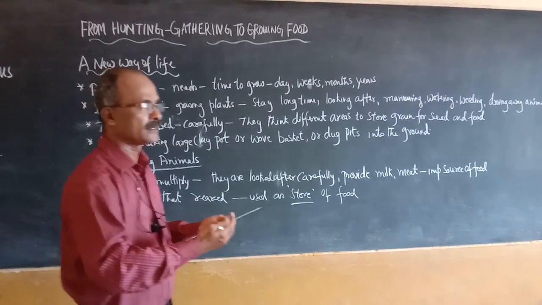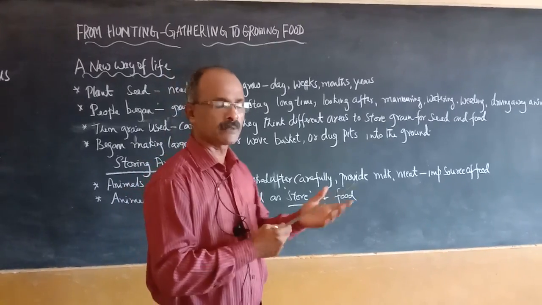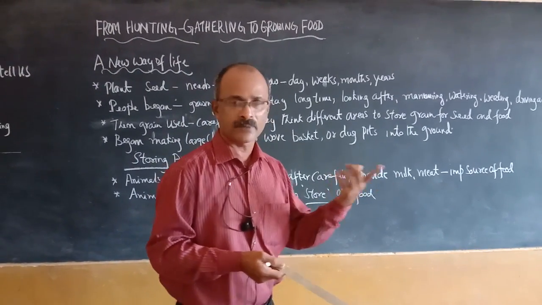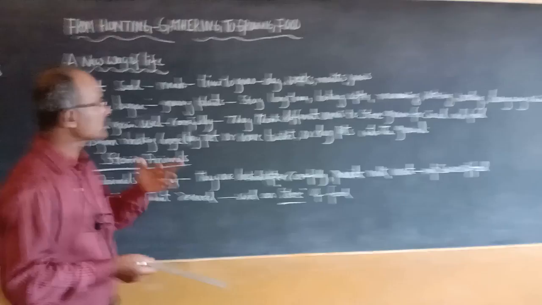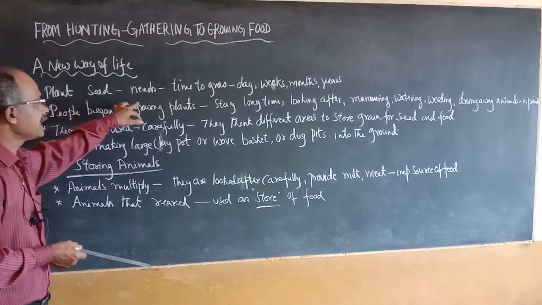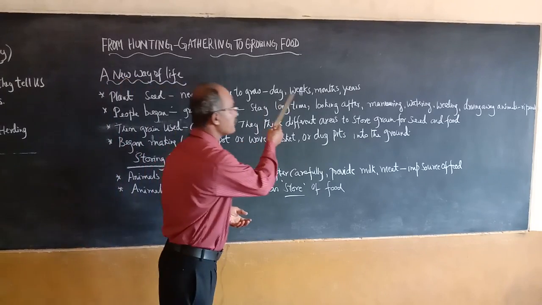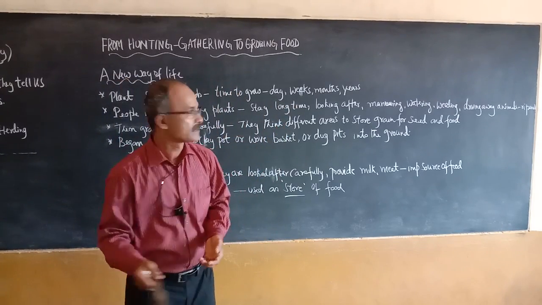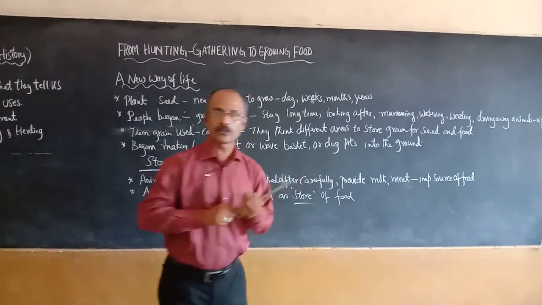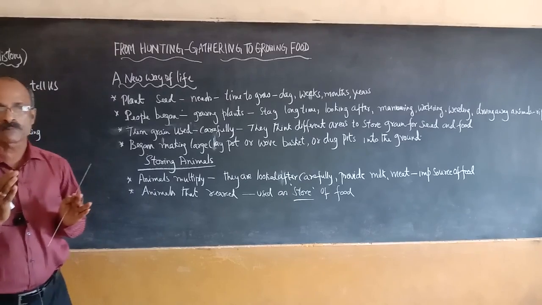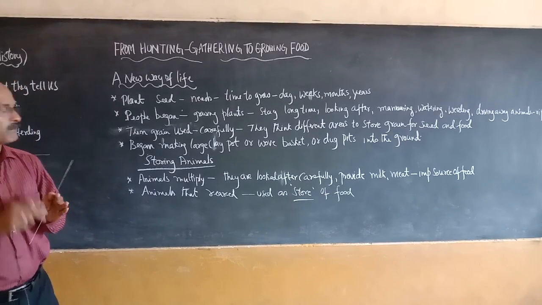Whatever you plant today, can you expect the growth of the plant tomorrow? We can't. If you sow the seed, can it germinate the very next day? No, we can't. So we have to wait. It needs time to grow, maybe a day, maybe many weeks, maybe many months, maybe many years. So altogether, we have to wait a long time to expect good growth of any plant.